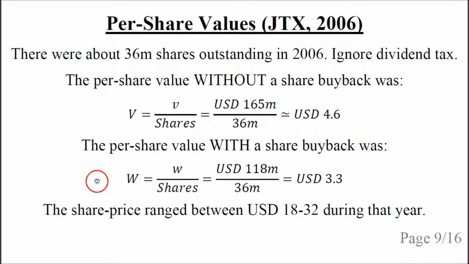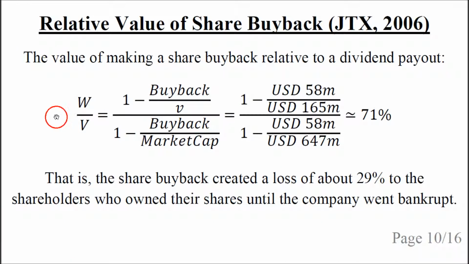The per share value with a share buyback is simply the W from the previous slide divided by the number of shares, so we have $118 million divided by 36 million shares. And this comes out to $3.3. You will note that these numbers are far lower than the share price during that year, which ranged between $18 and $32.